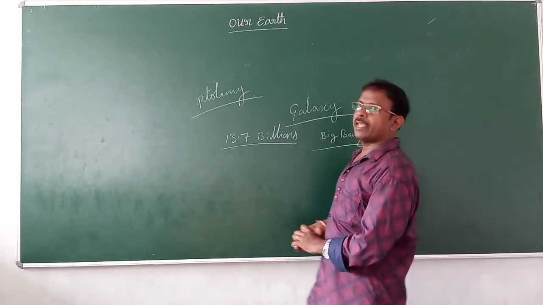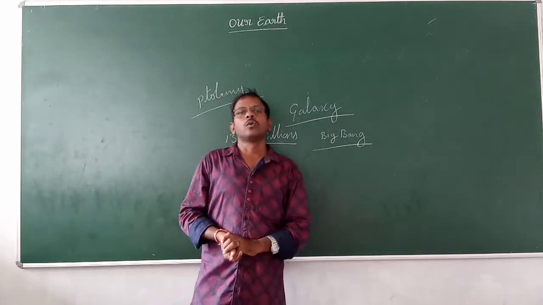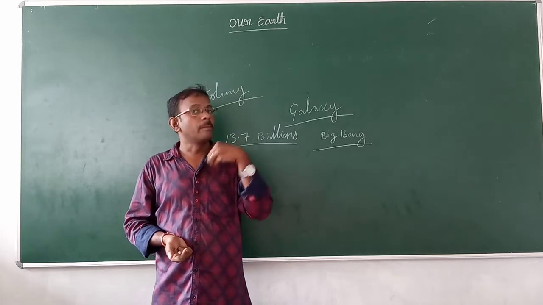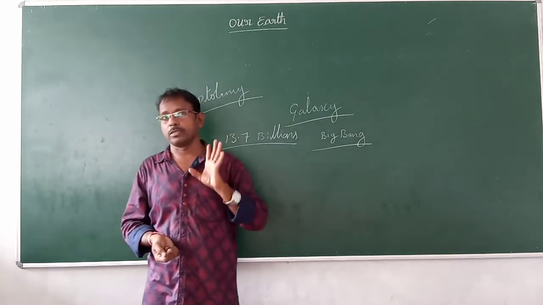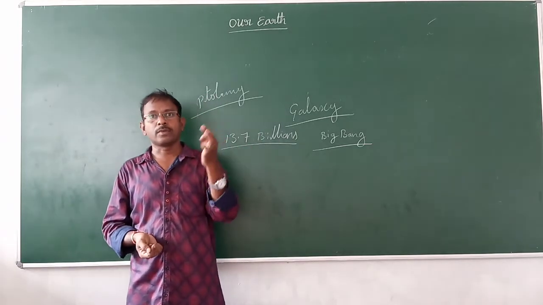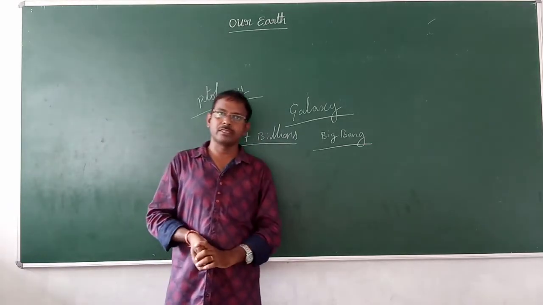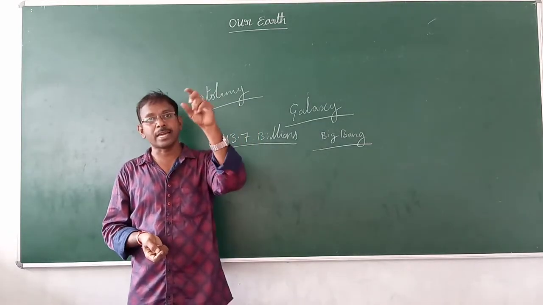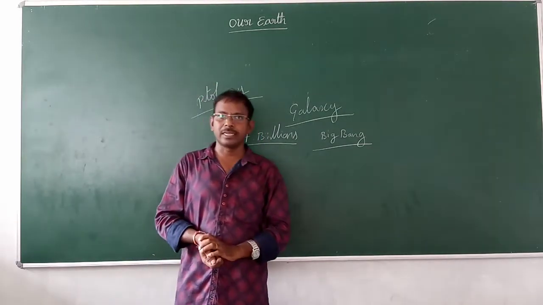But human beings came on the Earth only thousands of years ago, not millions of years. Somewhat 4,000 years ago the human beings were there. Only 500 years ago the scientists have done experiments and everything.